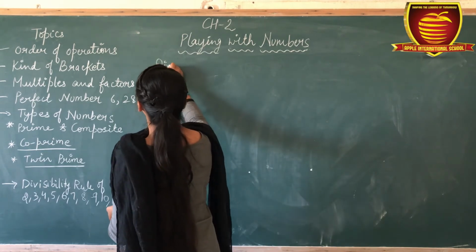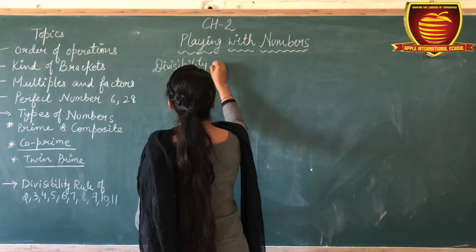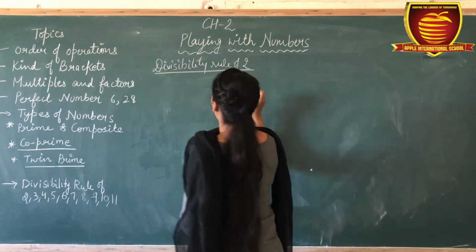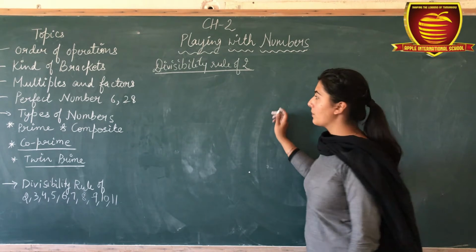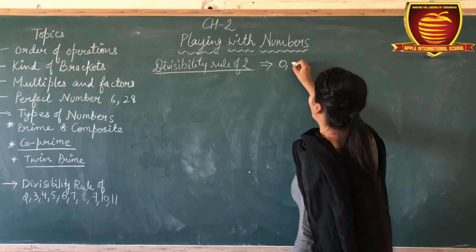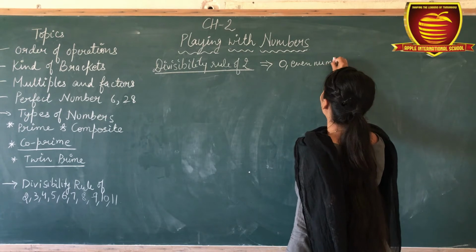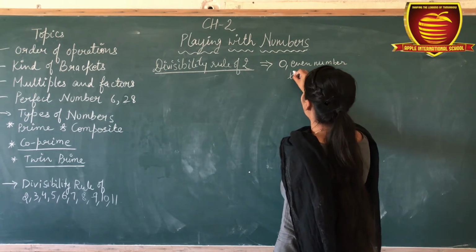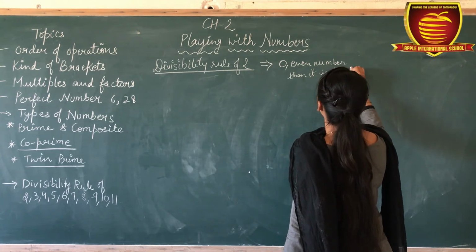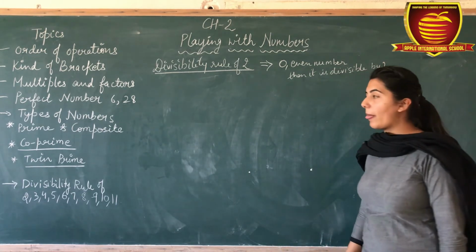Divisibility rule of 2. So what is the divisibility rule of 2? If a number ends with 0 or any even number, then it is divisible by 2. Okay.